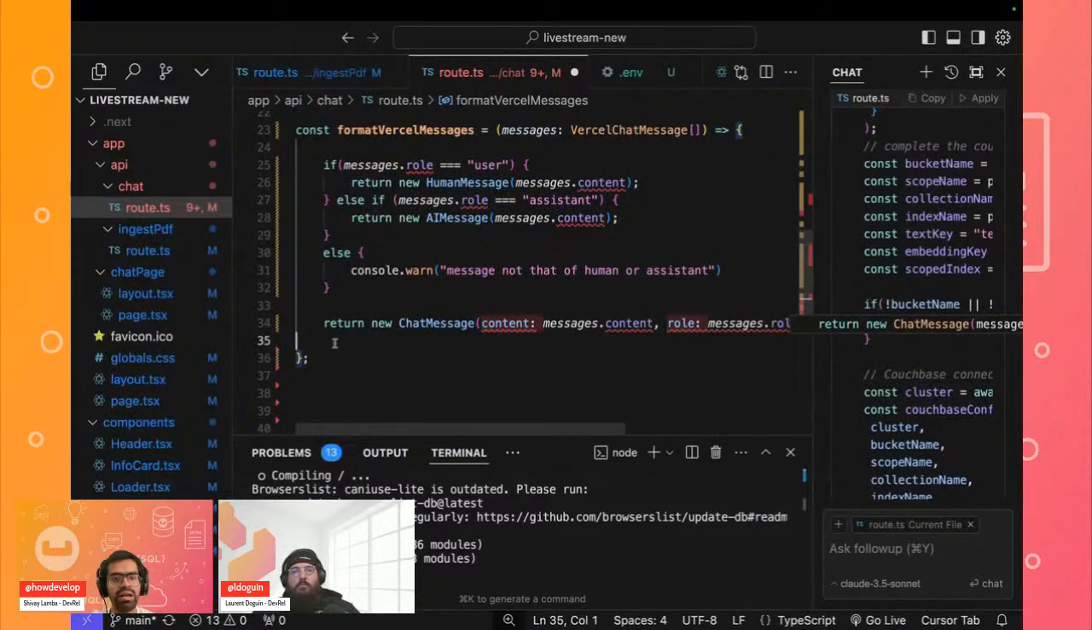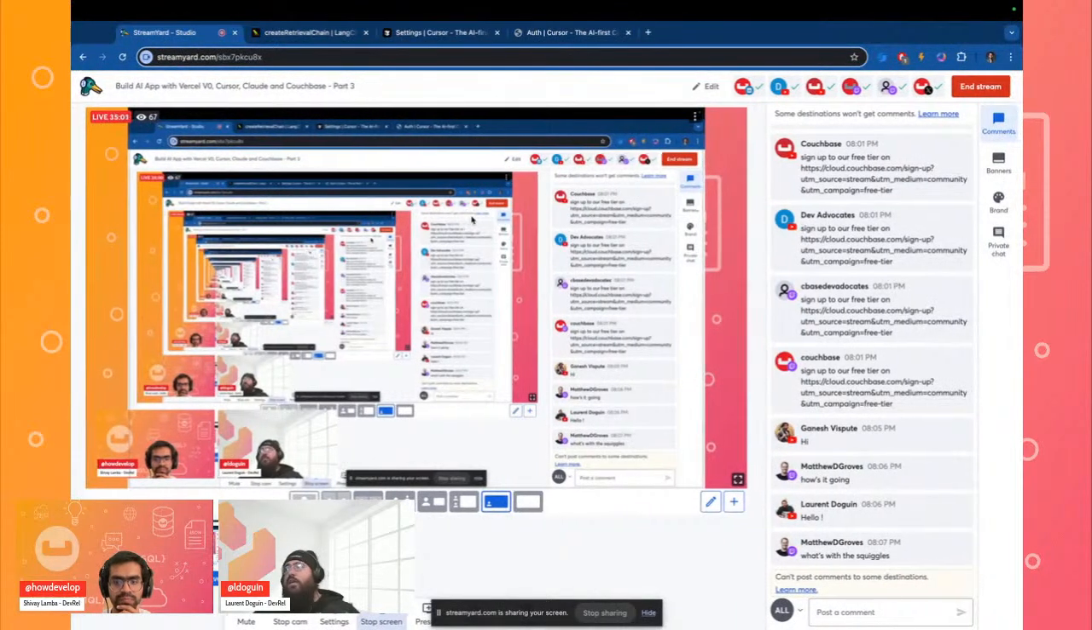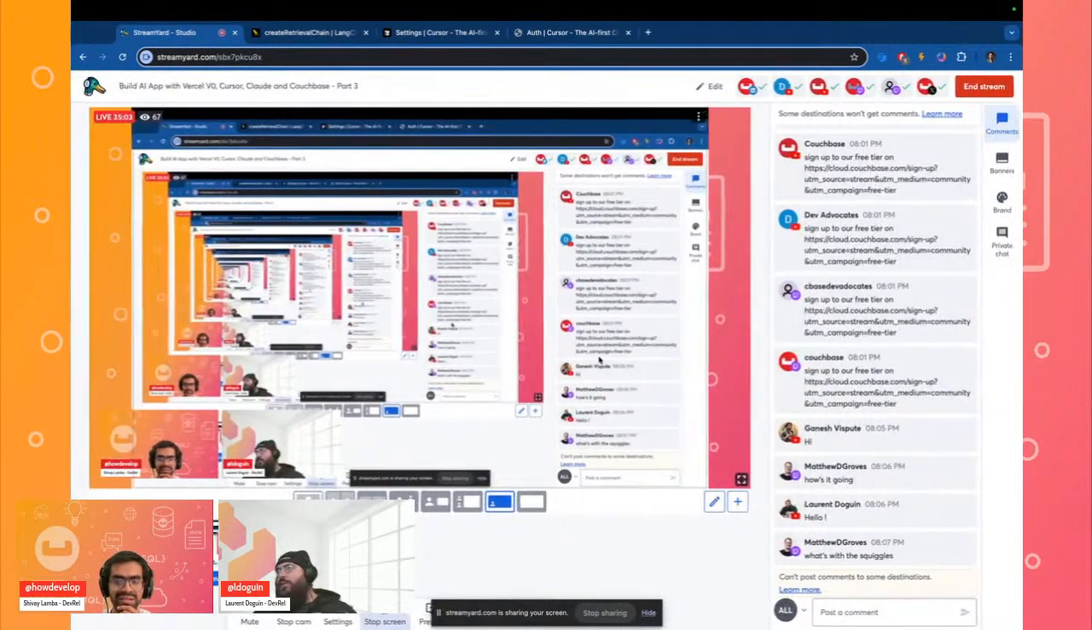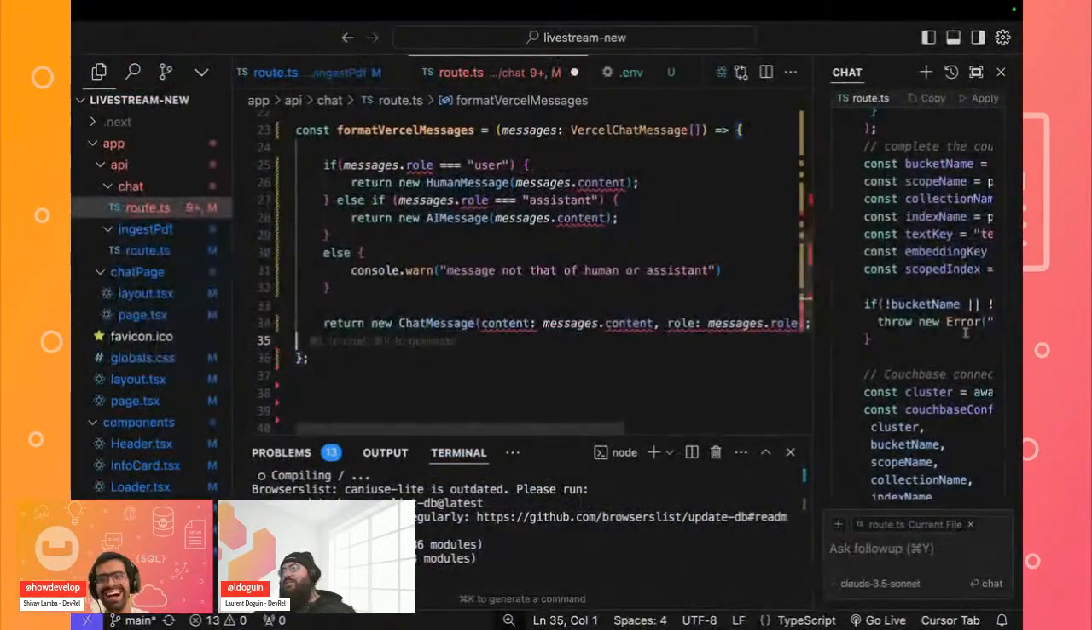So is there any question, by the way, Laurent, so far? Not yet. What's with the squiggles? I don't know, Matt. Can you elaborate on what's with the squiggles? Oh, what is the squiggles? I'm not aware what the squiggles are or what that's about.